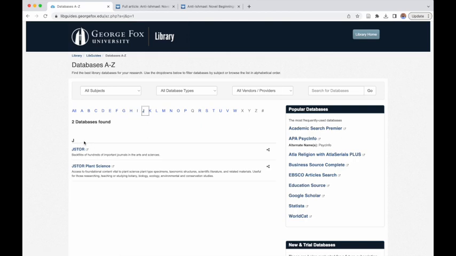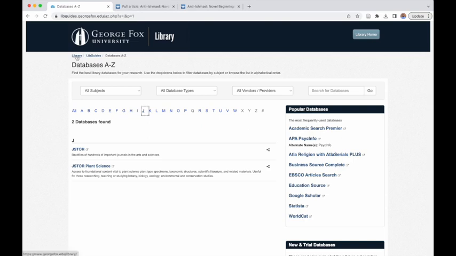I'm not going to go over that in great detail, but this is great, especially for research that might not be brand new. Sometimes there's an embargo period for the last 5 years, but especially in the humanities, that's not a problem. Older research can still be quite beneficial. So again, that's probably my next recommendation after Gale Literature Criticism and the MLA database.